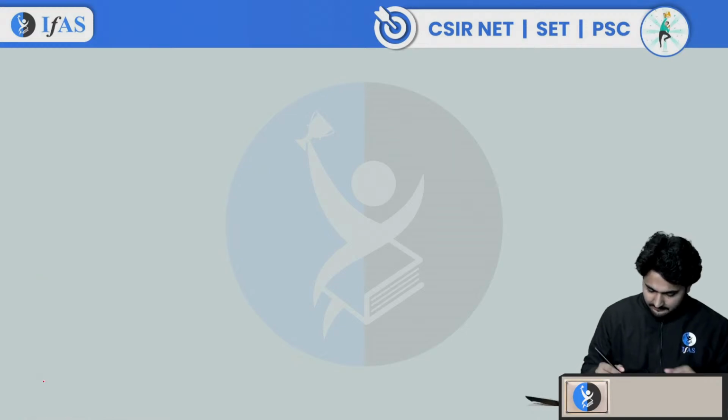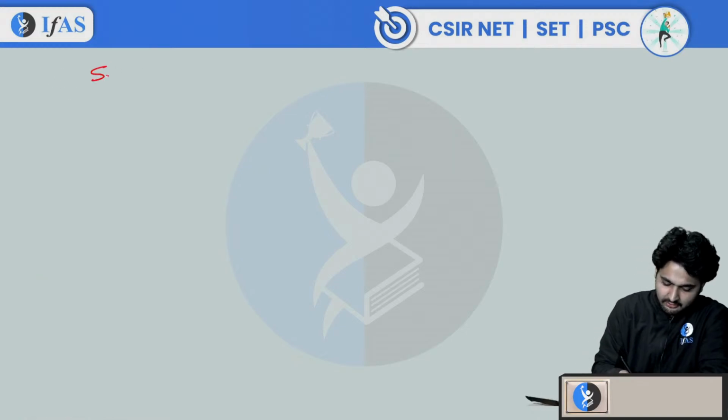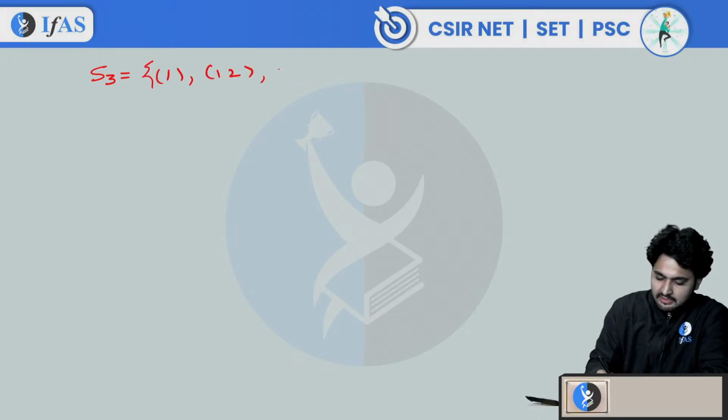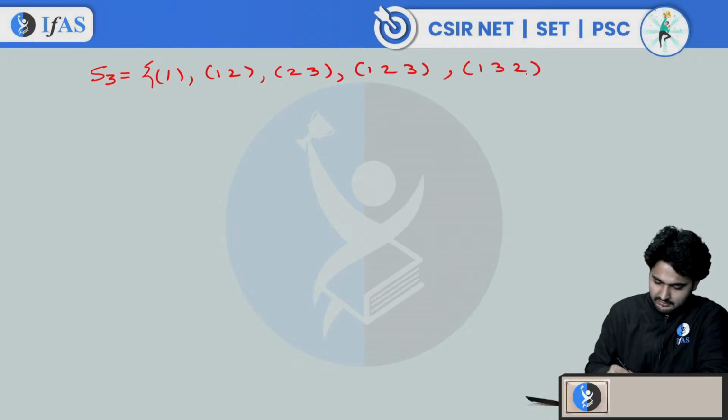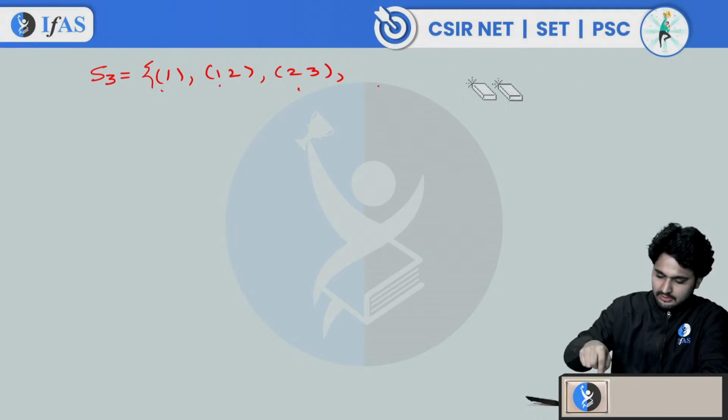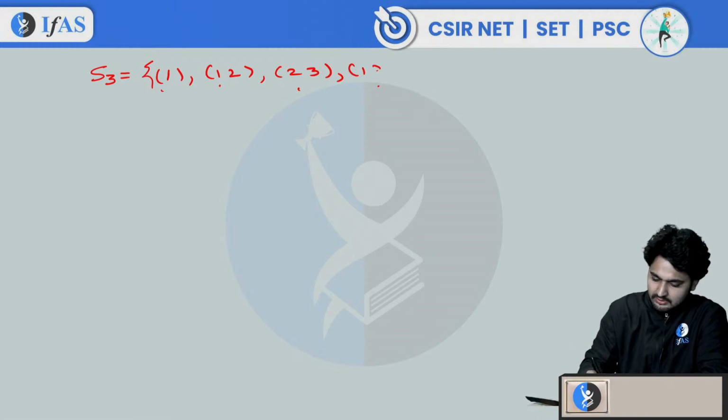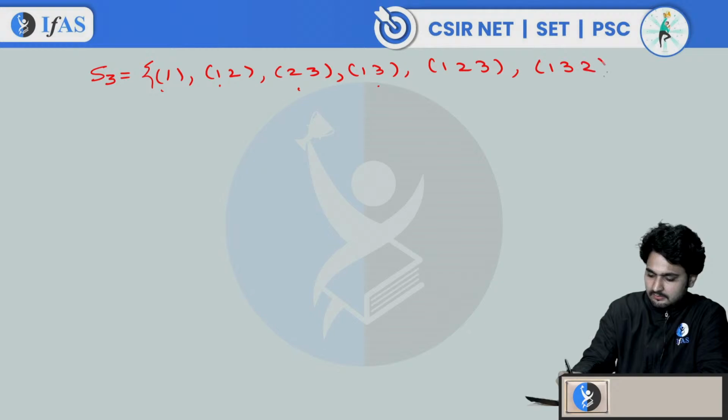So you consider, let's say, the S3 group. S3 has the elements 1, (1 2), (2 3), (1 2 3), (1 3 2), and one more element, let's say (1 3). This is our S3 group, right?